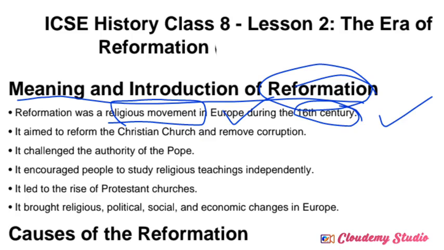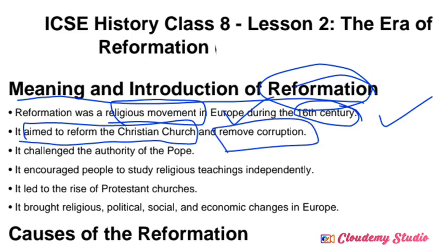So what was the aim of the Reformation movement? It aimed to reform the Christian church and remove the corruption. We discussed that at that time the Pope and the church authorities had become totally corrupted. They were dominating over the common people. That's why this Reformation movement began in the European region. The intention was to remove the corrupt activities in the Christian church at that time, and it also challenged the authority of the Pope.